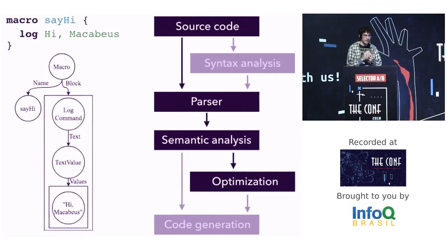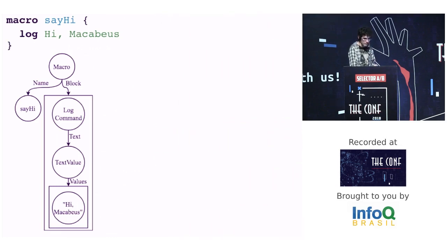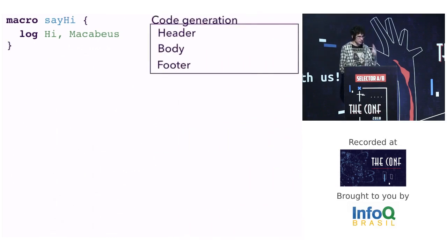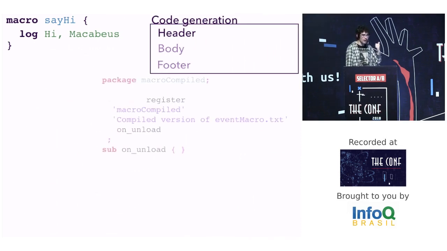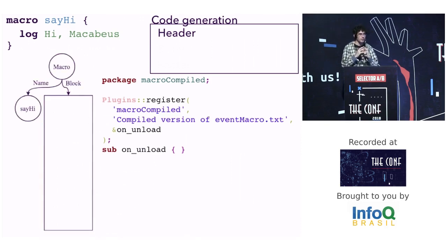Let's go to the last compilation step. Code generation. Since we want to compile this code to run as an OpenKore plugin, we need to compile it to Perl code. I have 3 steps on code generation: header code, body code, and footer code. On the header, I need to add some boilerplate in order to register this plugin on OpenKore. I also need to import some features from OpenKore to use in my plugin.